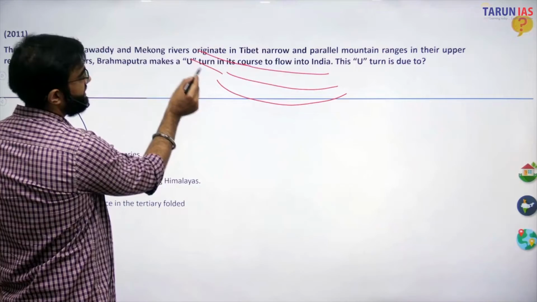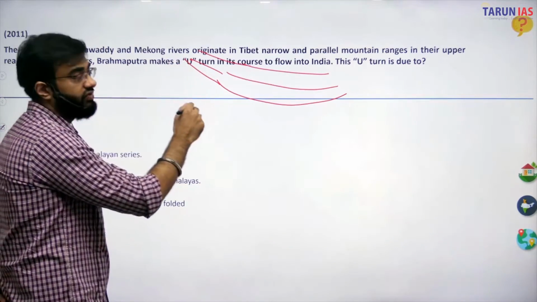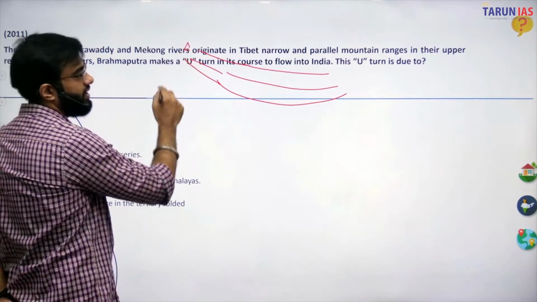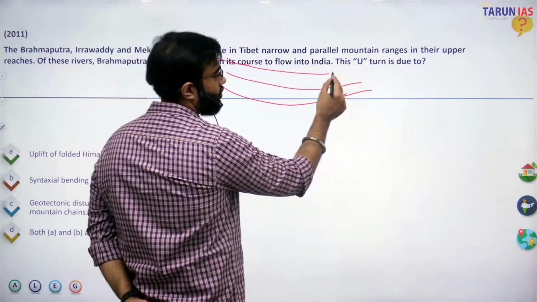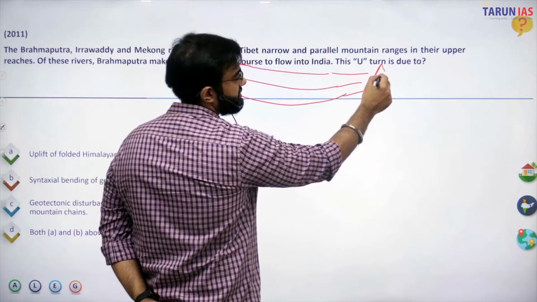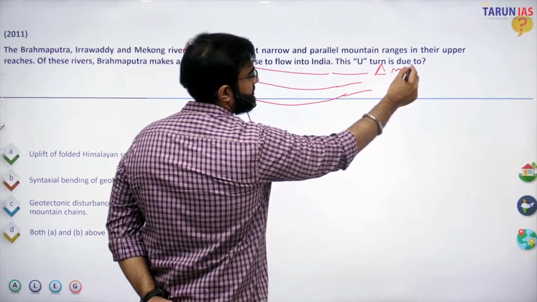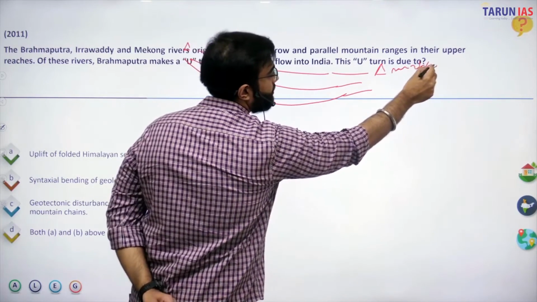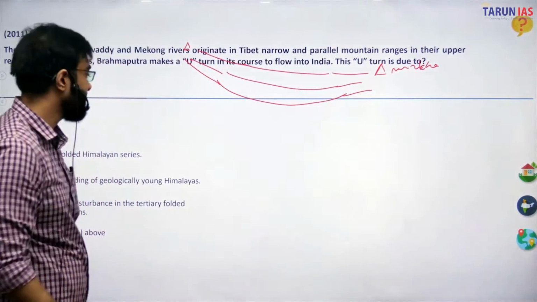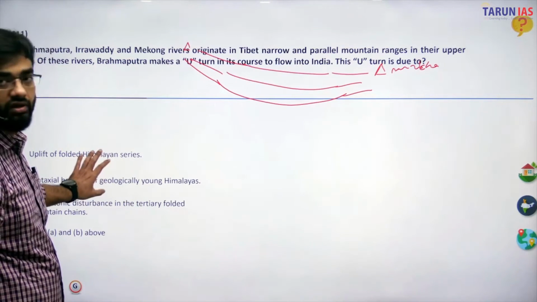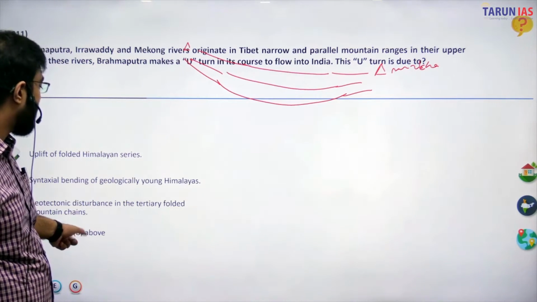Here, if you see in the western extremity of the Himalayas, there is a peak known as Nanga Parbat in Pak-occupied Kashmir, and here there is the Namcha Barwa. So these are the extremities. I'm not going to go into the evolution of the Himalayas, but these are the major factors. So the answer is A and B.